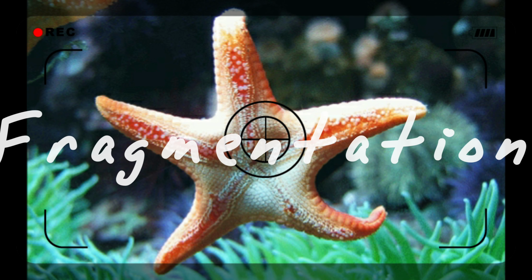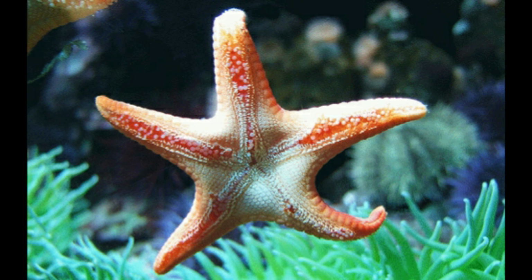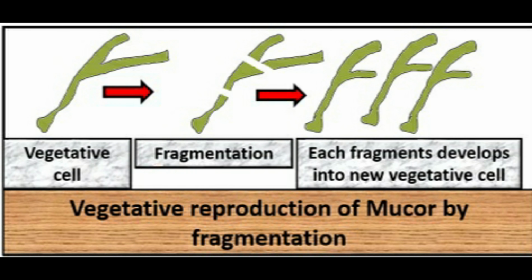Third method is fragmentation. The vegetative thallus or hyphae break up into small segments due to mechanical pressure. Each segment is capable of growing into a new mycelium. This method is observed in some algae like Oedogonium, Spirogyra, and in fungi like Mucor, Rhizopus.